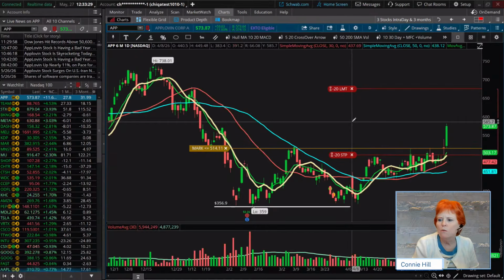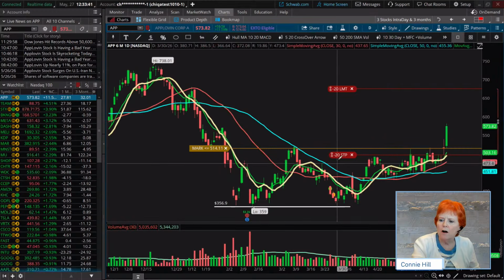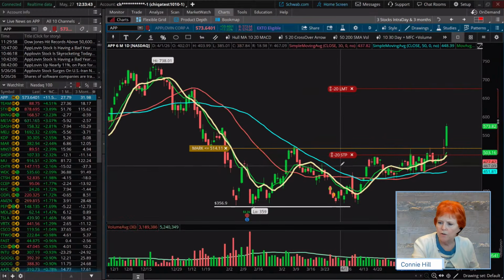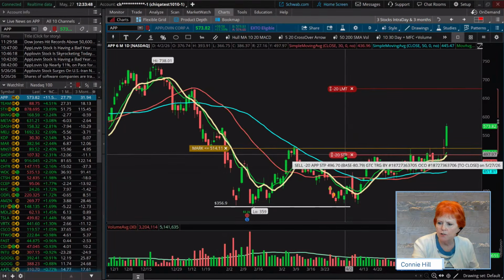Okay, but what if you wanted to change it? What if the trade's advancing? You're doing well in the trade and you want to move your stop loss up? You can figure out where you want it, right? And I'm going to try the drag and drop on our stop and limit orders here. Hopefully they don't have the same issue that my alert did, but you should be able to drag and drop it.